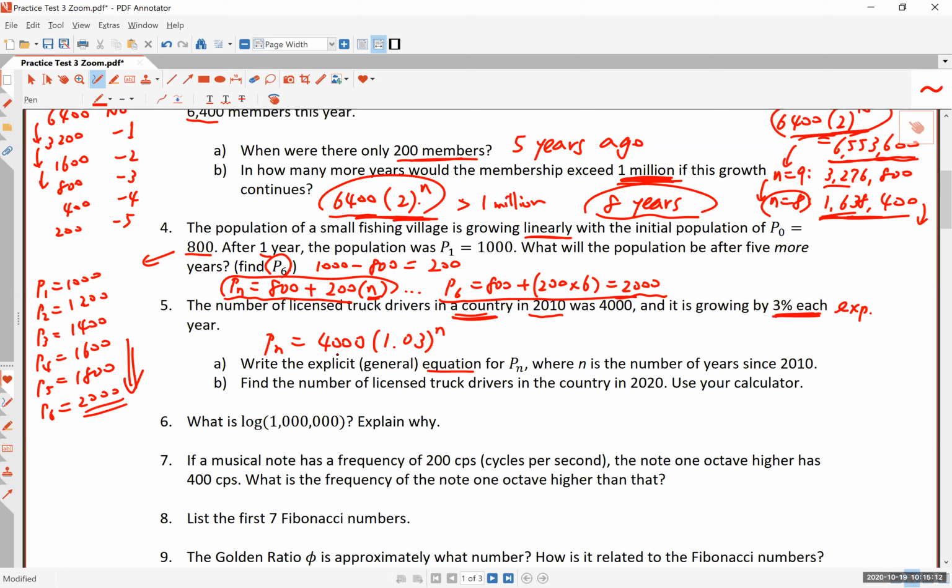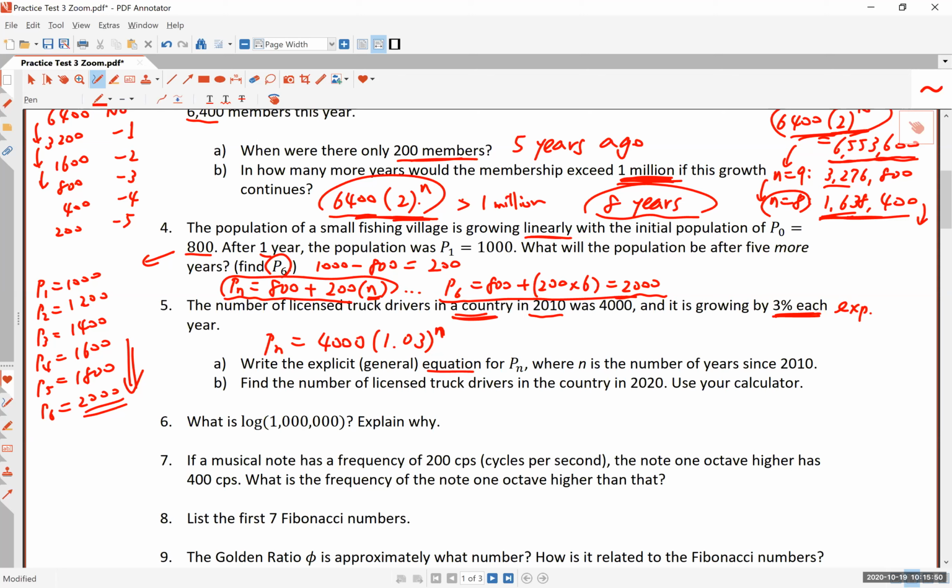Remember, after 1 year, it's 4,000 times 1.03. That's 103% of 4,000. Then the following year, you have to multiply that number P1 by 1.03 again, because it's going to grow to be 103% of P1, right? So it is continuously increasing in an exponential way. And so n becomes the exponent of this formula. So this is the answer to that question. Pn is 4,000 times 1.03 to the nth power.